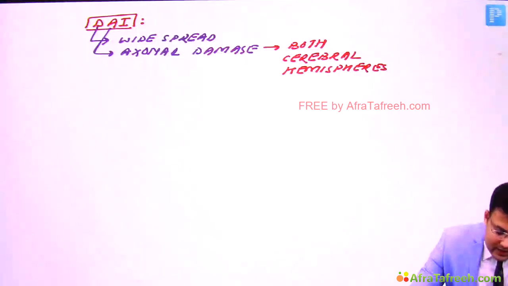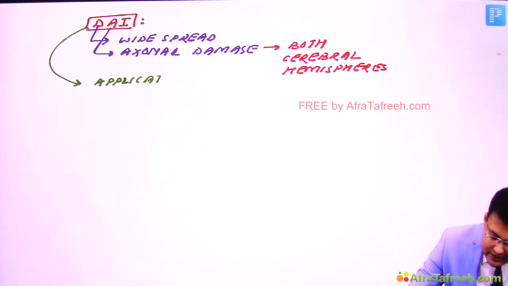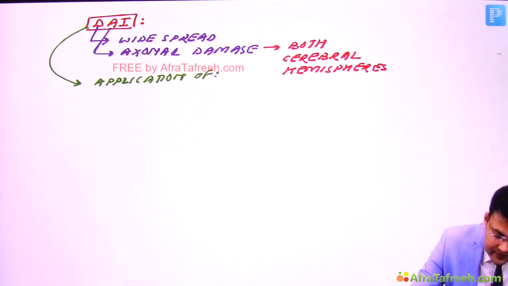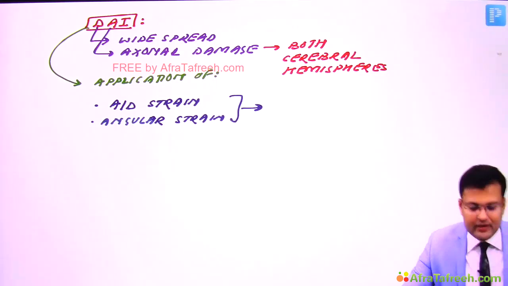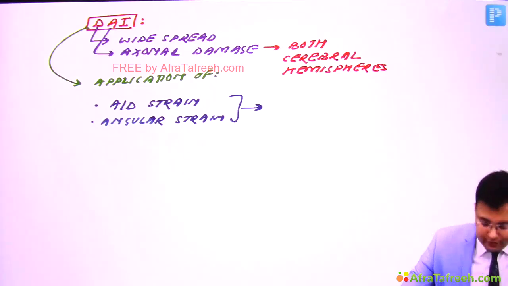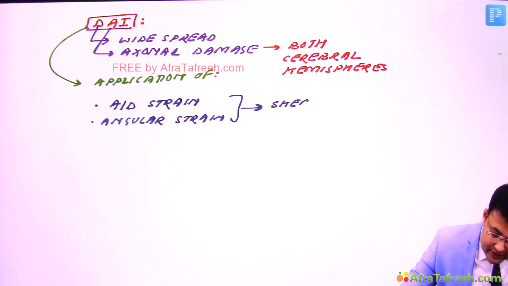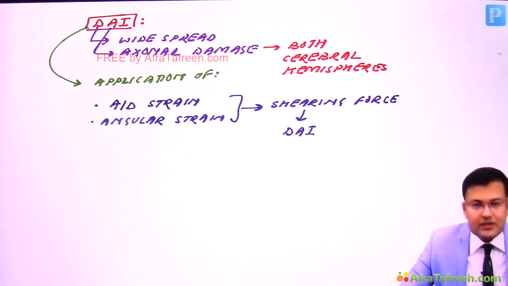Right? And generally, what's the cause? It is because of the application of acceleration, deceleration strain or angular strain. Clear? Because of this acceleration or deceleration strain or angular strain, what happens? There is shearing force, right? So because of this shearing force, there is widespread axonal damage leading to diffuse axonal injury.